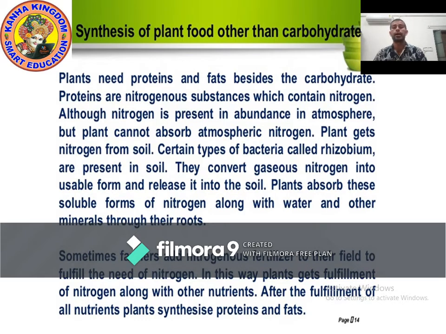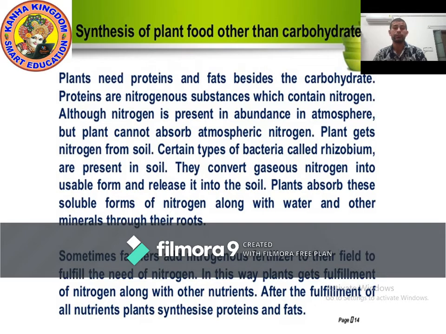Plants prepare carbohydrate, but do they prepare only carbohydrate? No, they prepare protein and fat also. Plants actually need protein and fats besides carbohydrate.